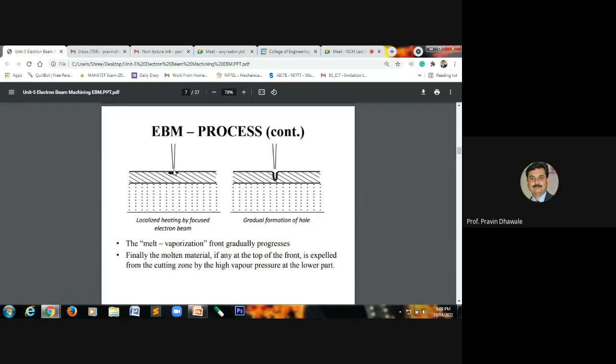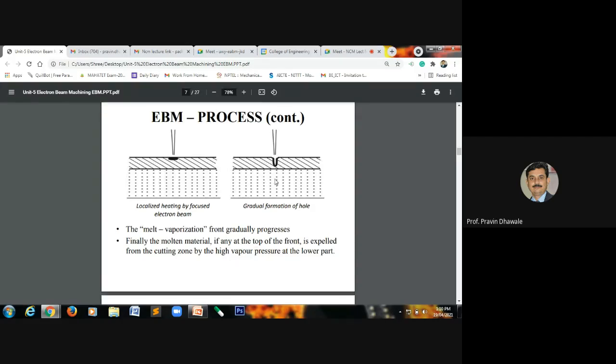By bombarding the electron beam on this area, the kinetic energy is converted into heat energy, and localized melting of that particular part is carried out, because of which a hole is generated in the workpiece.